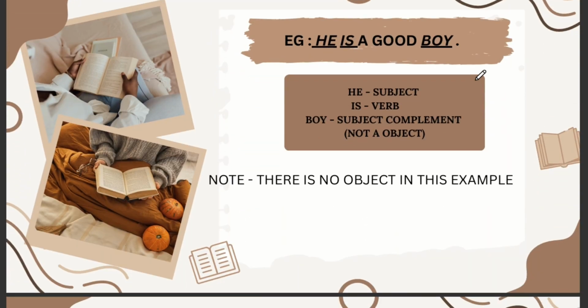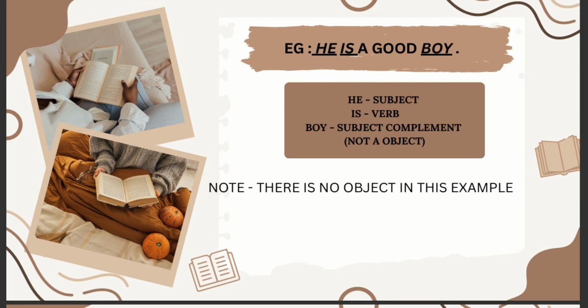As I already told you, there are a subject, object, and a verb. Now, every sentence has a subject, object, and a verb, but a lot of times, for example, in this particular case, we have "good boy." If you have a very clear look at this, it is not really an object. Instead, it is a subject complement. I mean, the boy out here is defining what he is.